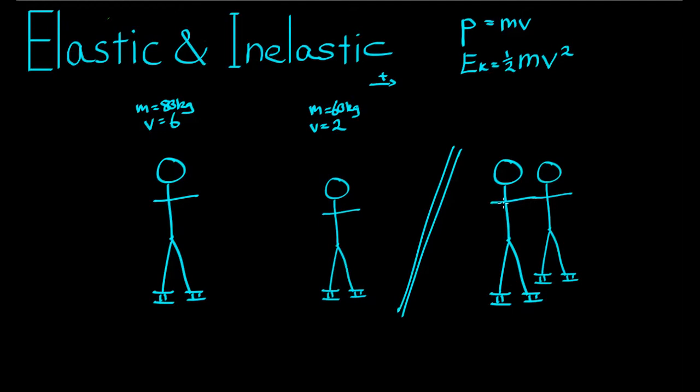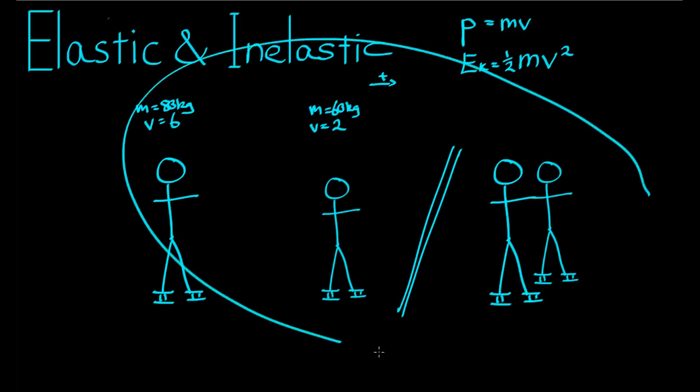So we use a special word in physics to describe a collision in which the kinetic energy before the collision and the kinetic energy after the collision are the same. And we use the word inelastic to describe a collision in which we lose kinetic energy to other forms of energy. And if you were asked to give examples, give heat and sound.